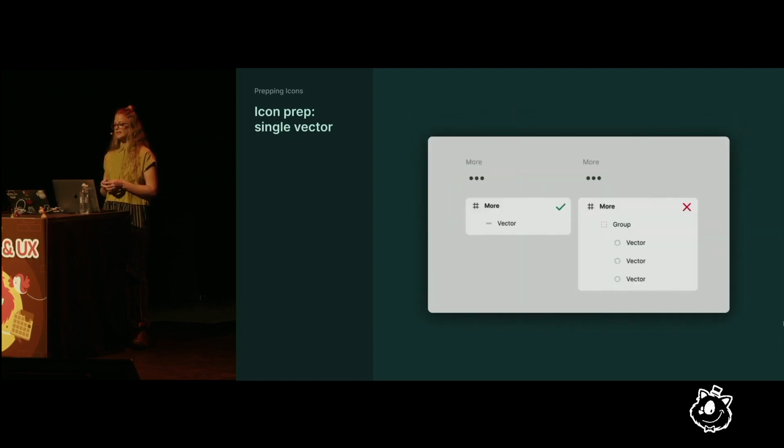Make sure your icon is a single vector shape rather than multiple layers that have been placed into a group. If needed, you can use the union tool to make multiple shapes come together as one. This will ensure the entire icon changes color when being styled.